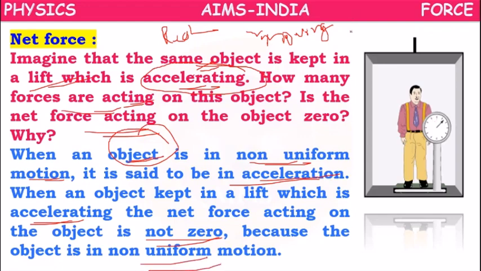When we are at rest or moving with uniform motion, meaning without change in velocity, in these two cases only the net force will be 0. But when the motion is not uniform, then the net force will not be 0.